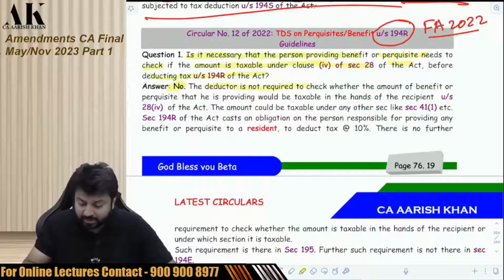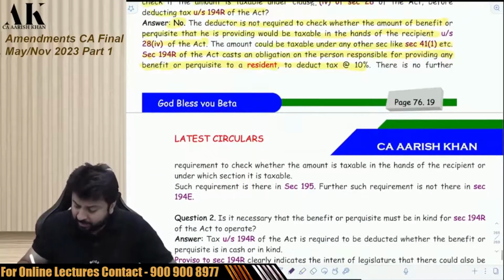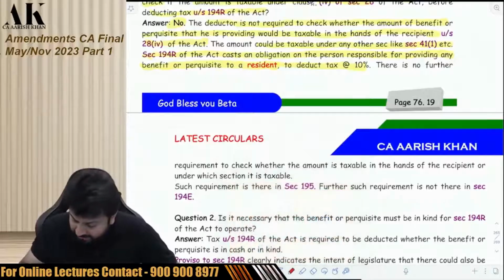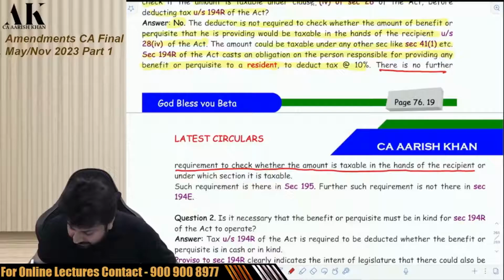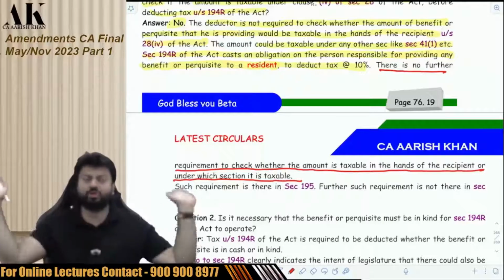The deductor is not required to check whether the amount or benefit or perquisite that he is providing would be taxable in the hands of recipient under 28(4). The amount could be taxable under any other section like 41(1), etc. 194R of the Act casts an obligation on the person responsible for providing any benefit or perquisite to a resident to deduct tax at 10%. Very important line is coming. There is no further requirement to check whether the amount is taxable in the hands of recipient or under which section it is taxable. There is no need to do all those things.